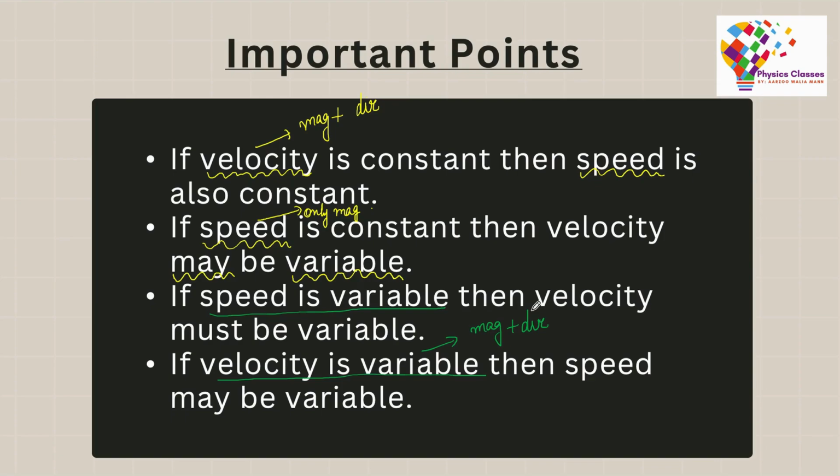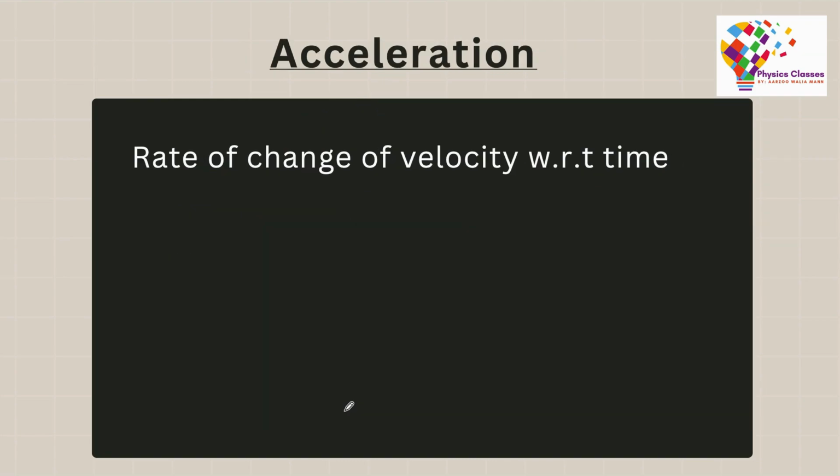If they are changing, then speed may be variable, because if the velocity is variable, it could be due to magnitude, it could be due to direction, or it could be both of them. If it is due to magnitude, then speed would be variable. If it is due to direction, then speed will not be variable. That is why we are saying that the speed may be variable. Understood? I hope that's clear.